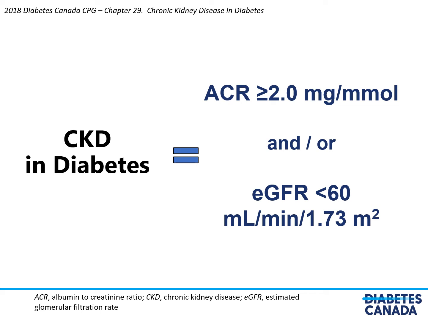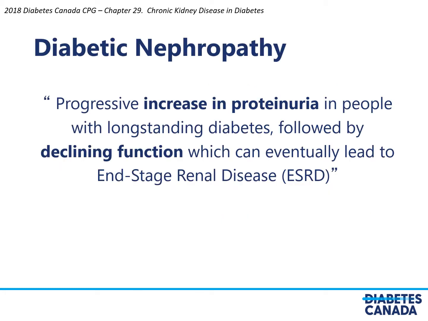The definition of CKD in diabetes is the presence of an albumin-creatinine ratio greater than or equal to 2 and/or an eGFR less than 60. Diabetic nephropathy is defined as progressive increase in proteinuria in people with long-standing diabetes, followed by declining function, which can eventually lead to end-stage renal disease.